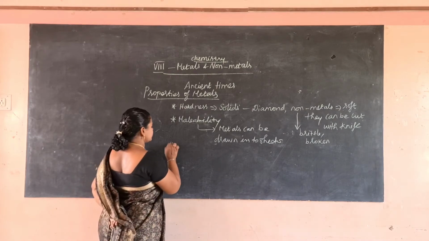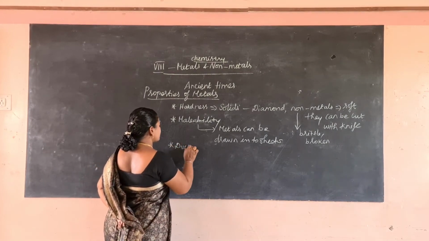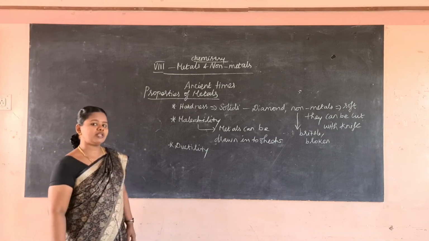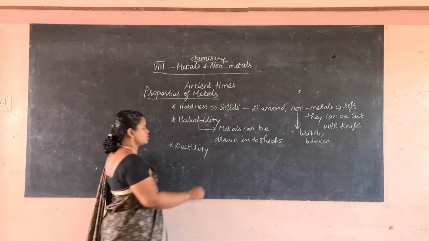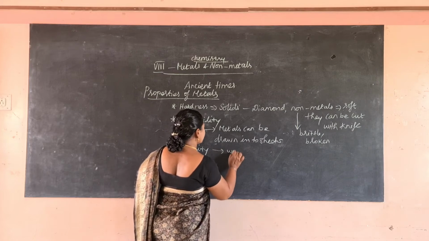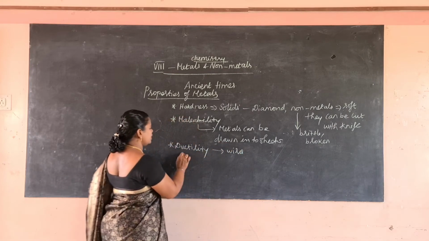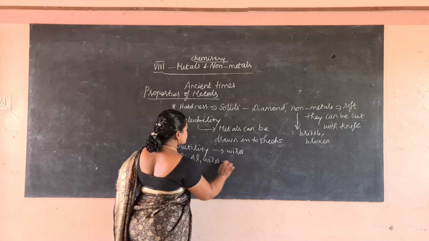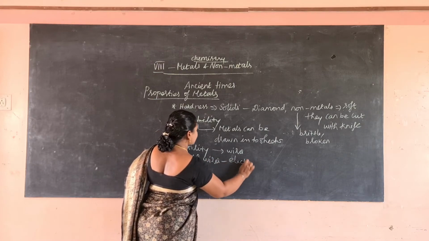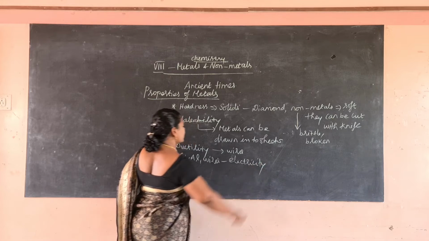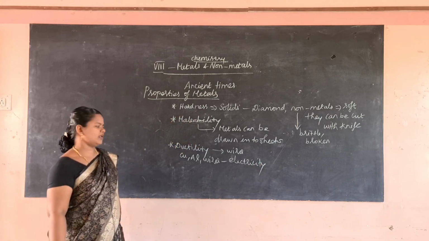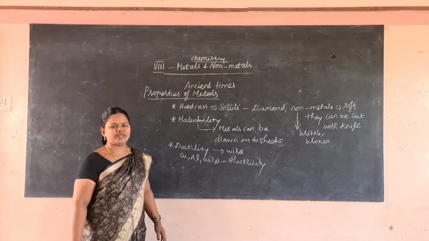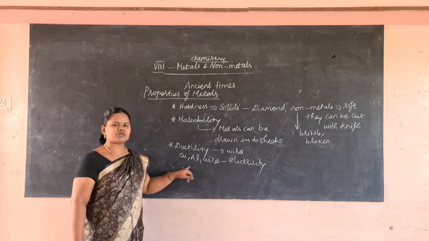Then ductility. Ductility is nothing but the tendency of a metal to be drawn into wires. So we can change metals into wires. For example, copper and aluminum wires are used to carry electricity because of their tendency to be drawn into wires. Copper and aluminum are good conductors.